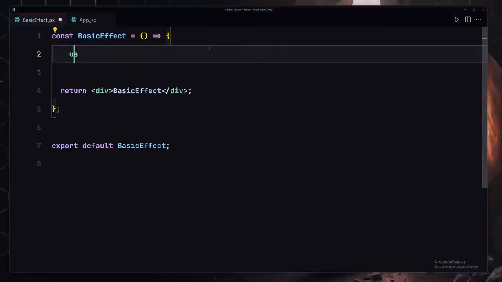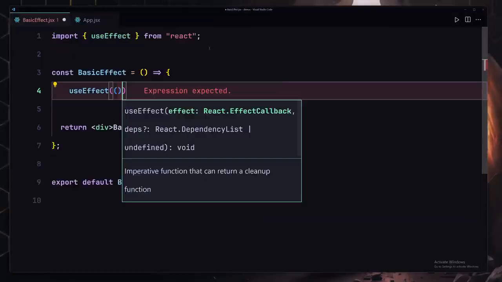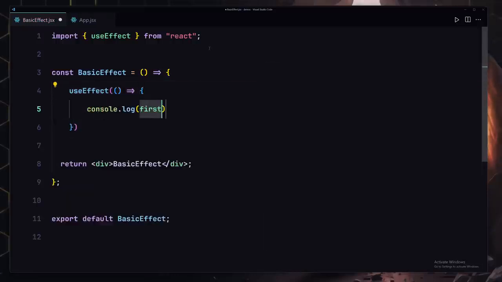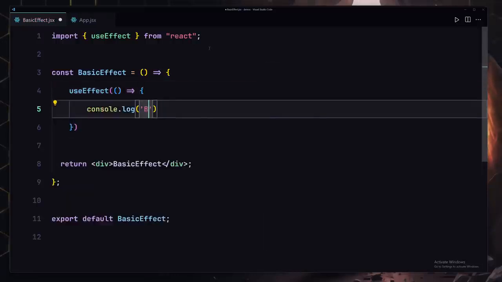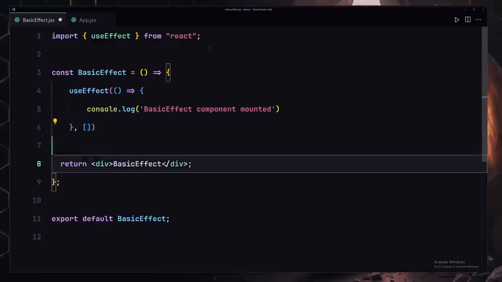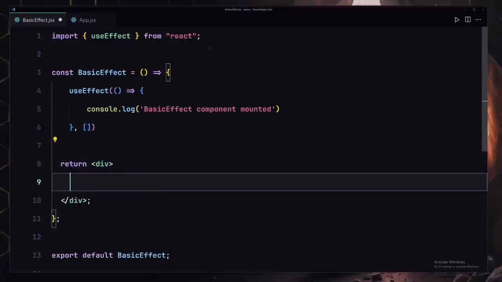Now the first thing that I want to do is that I want to grab my useEffect from React, and I'm going to be passing a callback function to there, and inside there let's just use our console.log, which will say like basic component mounted right here. We're going to be also providing an empty dependency array, and watch what happens whenever the component first renders. So I'll just write like h1 and check the console to see the message.